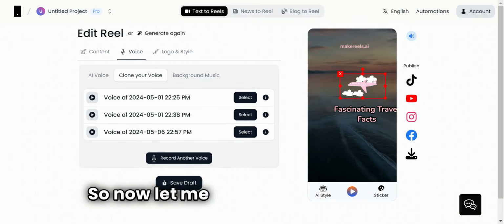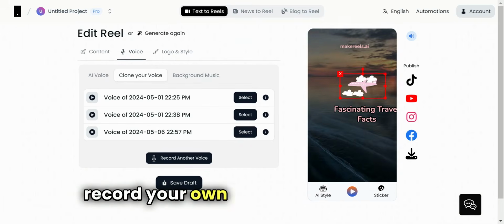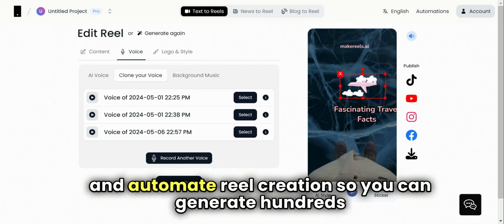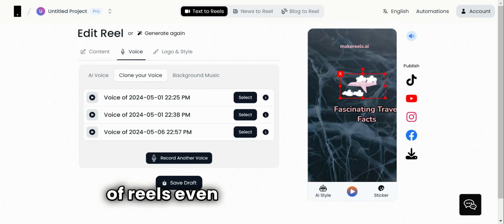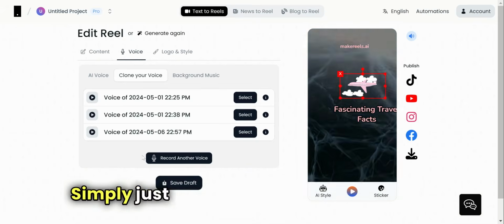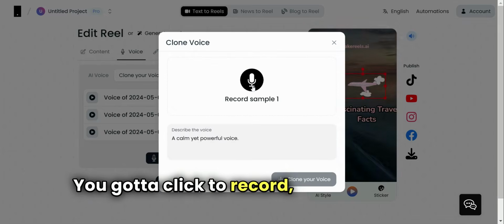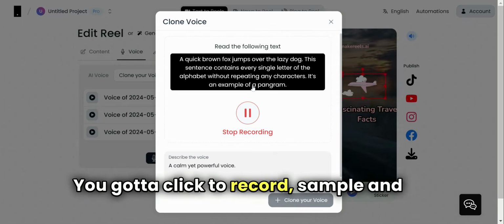So now let me quickly guide you how to record your own voice and use it in reels and automate reel creation. So you can generate 100 reels even when you're sleeping. Simply click on record another voice. You've got to click to record a sample and read this text.